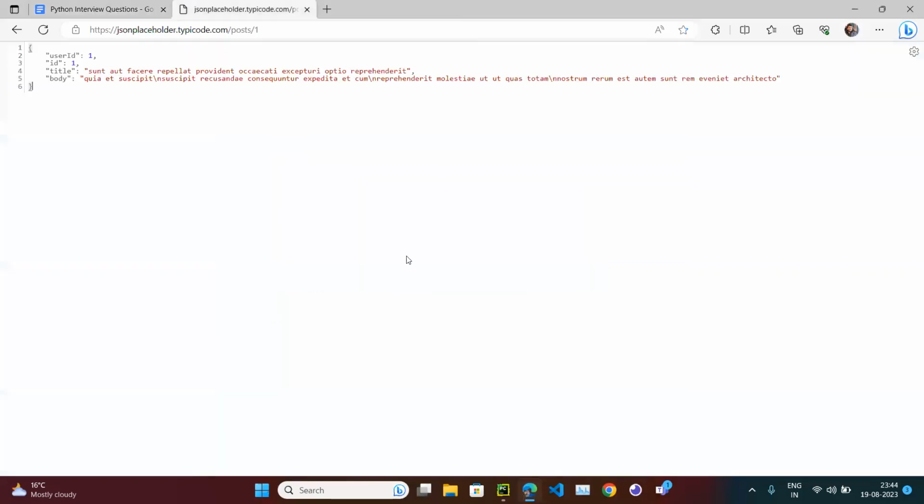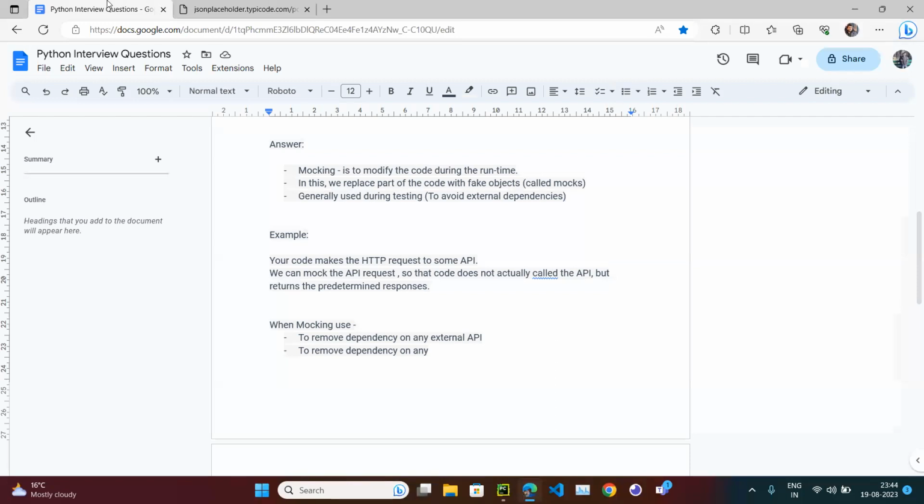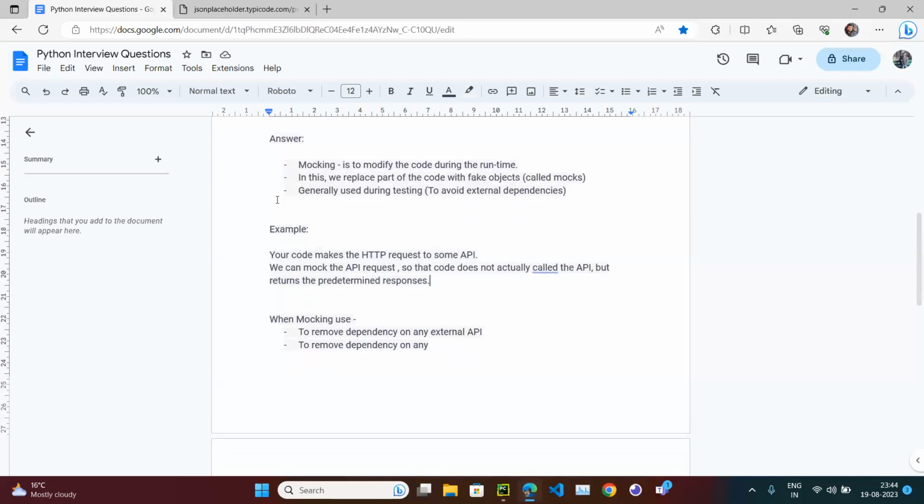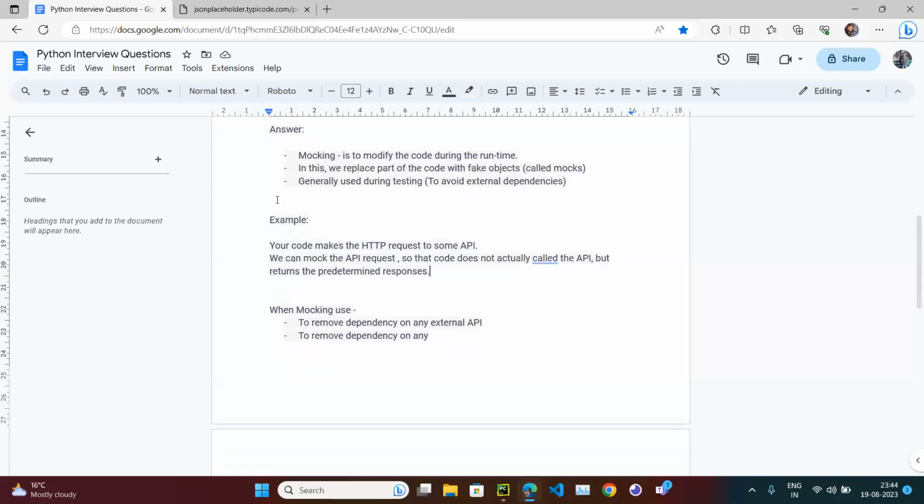And it should return the predetermined responses. Okay, so how can we do that? Generally people get confused about how we can do that. They know what mocking is, which is perfectly fine. They get confused because on the internet there are so many libraries.